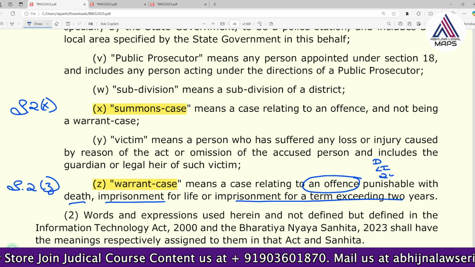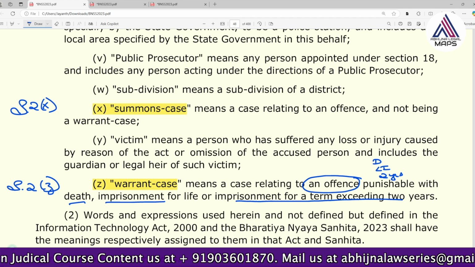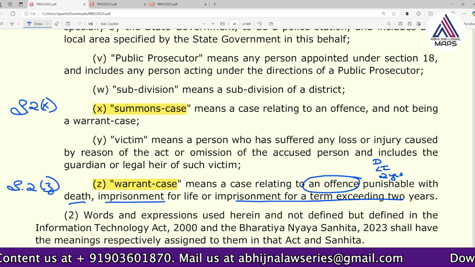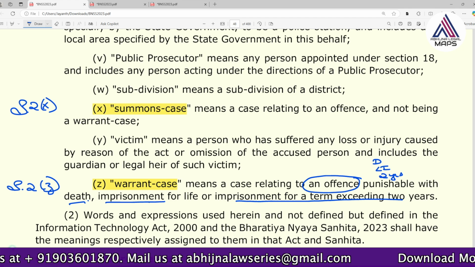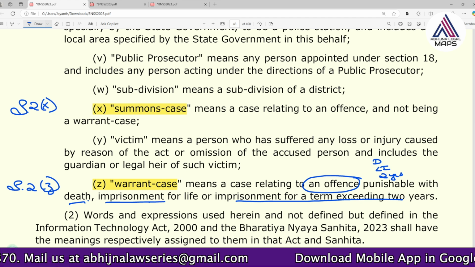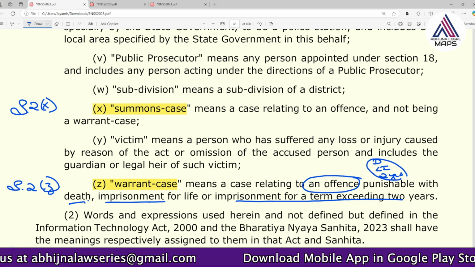So more than 2 years punishment is there. That is said to be a warrant case. It means a case relating to an offense punishable with death, life imprisonment, or imprisonment exceeding 2 years.